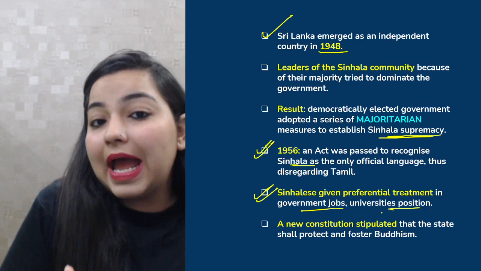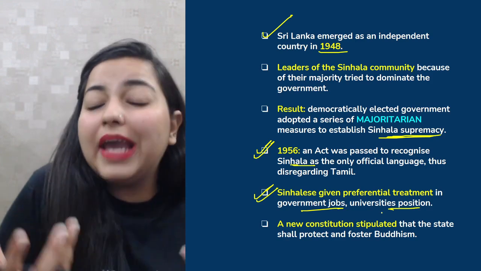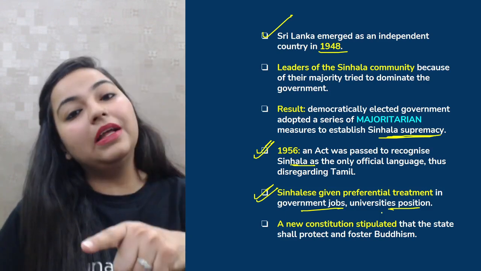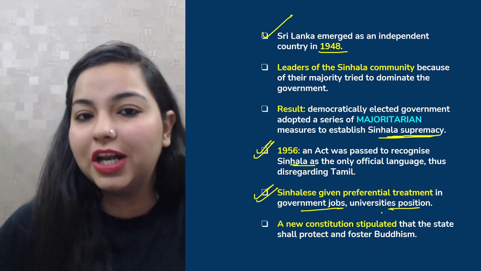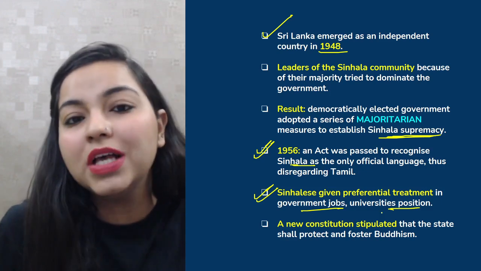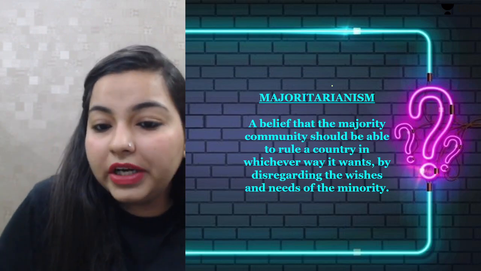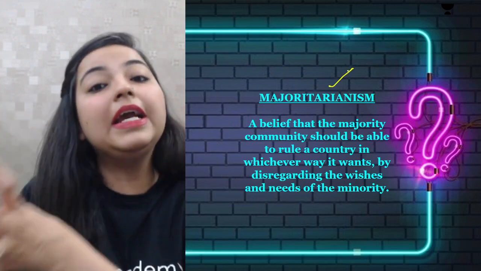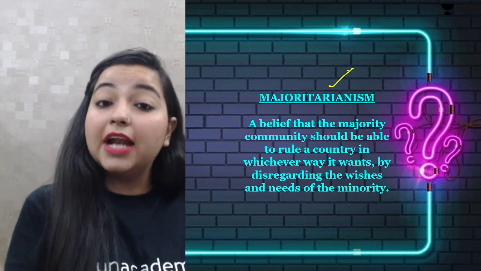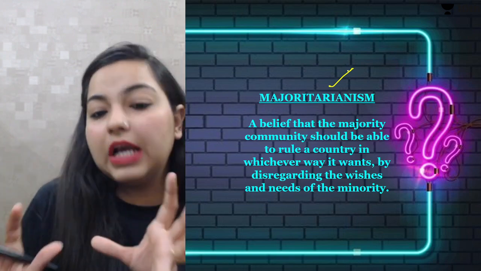But we have to understand that there should be secularism, there should be freedom of following any religion, and all the religions must be given an equal amount of respect. But the case was not so in Sri Lanka. They were only and only focusing on one particular religion, and that was Buddhism. Okay, now moving forward, like I said, what is majoritarianism? A belief that the majority community should rule the country, that all the powers should be concentrated in the hands of just the majority community, and the minority would be disregarded.